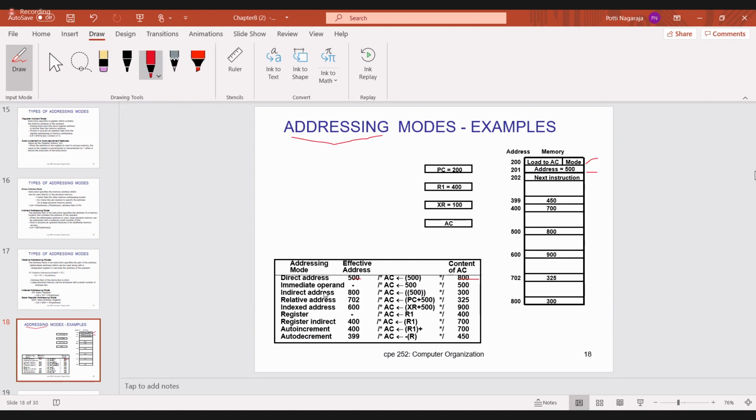Now the second one, immediate operand. Immediate operand means the instruction is followed by, instead of an address, you have the operand. So this 500 is now called the data, because the addressing mode is immediate operand. The address is not present in the instruction, only the operand directly. Load to AC: here we have no effective address. This is nothing but data. This is the content, and load the accumulator with it. So 500 is the content and store that in the accumulator.